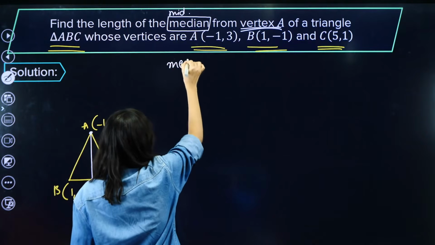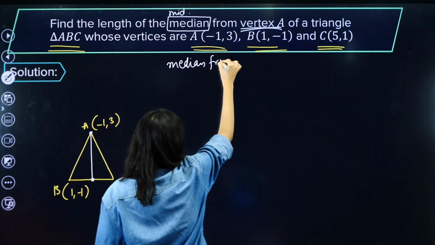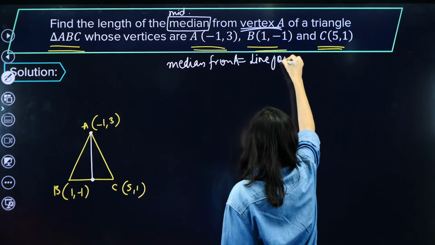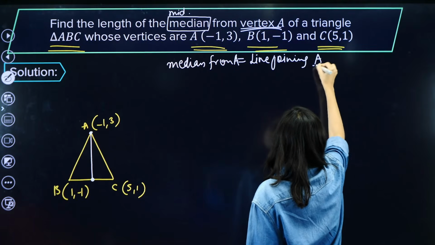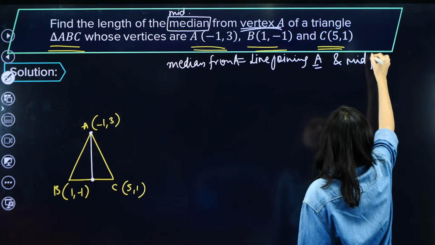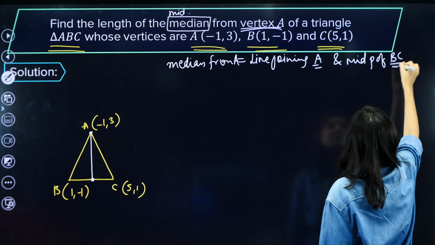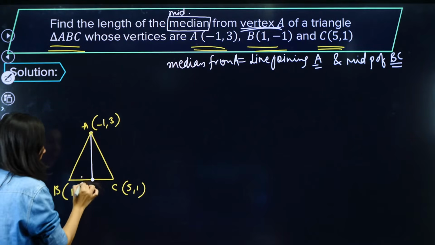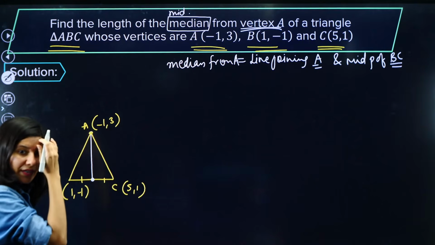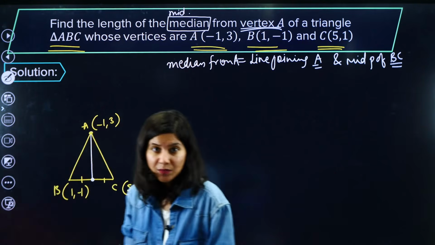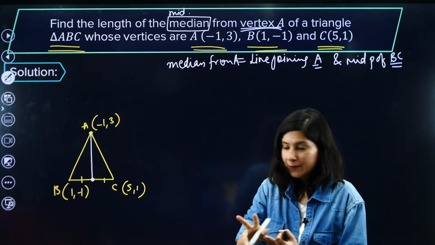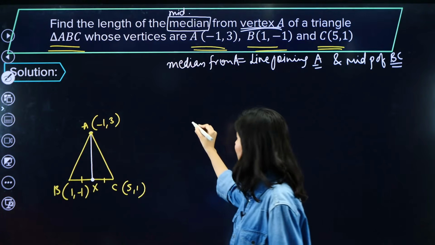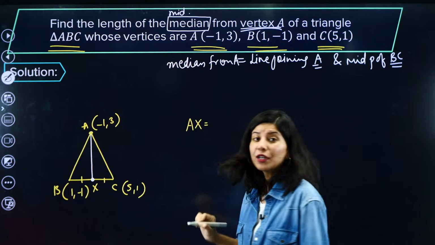So basically median from A is nothing but the line joining A and midpoint of BC. Understood what is your median now? Okay, so line joining A and midpoint of BC. Now to get the length of that median, we need to know both the points. Suppose this is your X. X is your median point. So we need to calculate length of median. That means we are looking for AX.